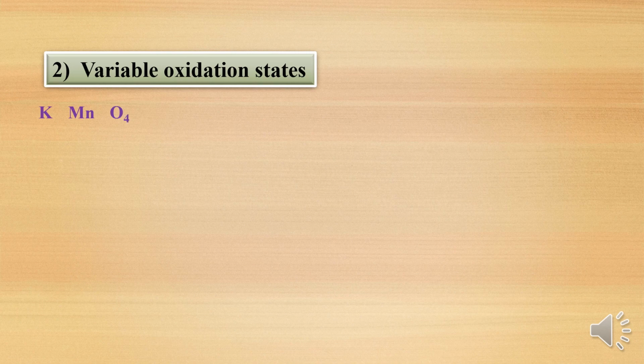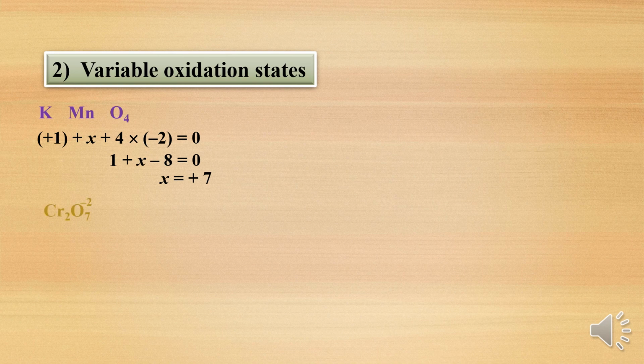So take an example, potassium permanganate, KMnO4. In that, manganese is a d block element. Now we will find out the oxidation state of manganese. Potassium has a plus 1 charge and manganese we will take as X, because we are calculating the oxidation state of manganese here. Then plus oxygen charge is minus 2 and there are 4 oxygens, so 4 into minus 2, and the net charge on the molecule is 0. So you will get X is equal to 7. So in KMnO4, the manganese oxidation state is plus 7.